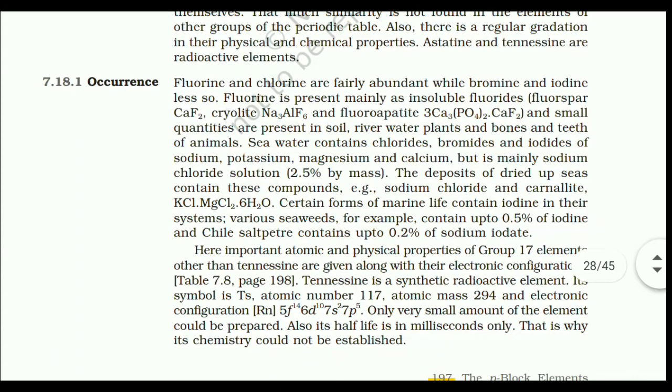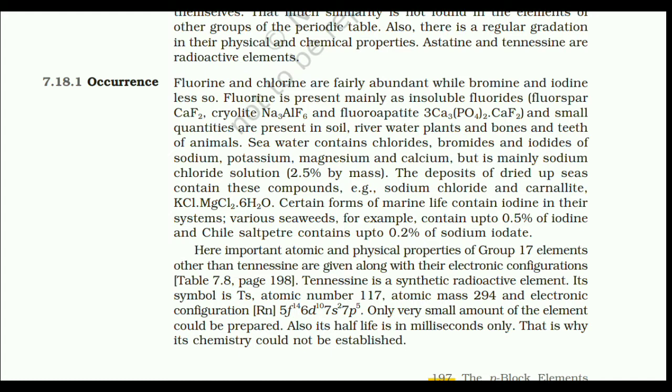7.18.1 Occurrence. Fluorine and chlorine are fairly abundant while bromine and iodine less so. Fluorine is present mainly in insoluble fluorides, cryolite and fluorapatite. Small quantities are also present in soil, river water, plants, and bones and teeth of animals. Seawater contains chlorides, bromides and iodides of potassium, sodium, magnesium and calcium, but it is mainly sodium chloride solution.